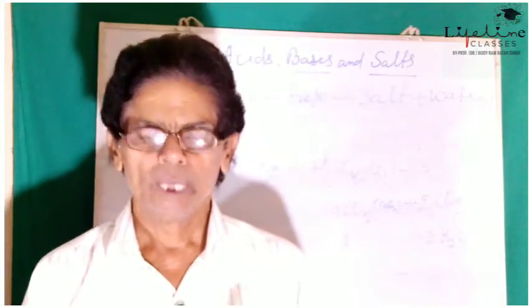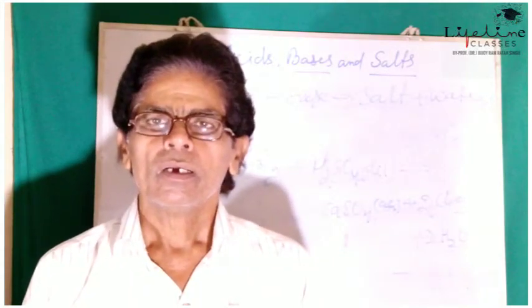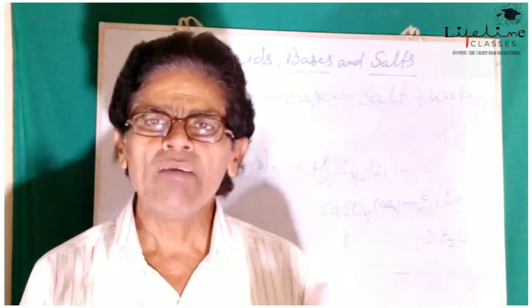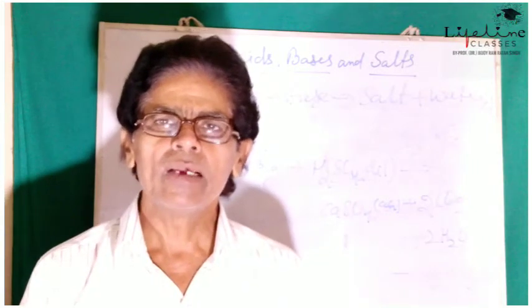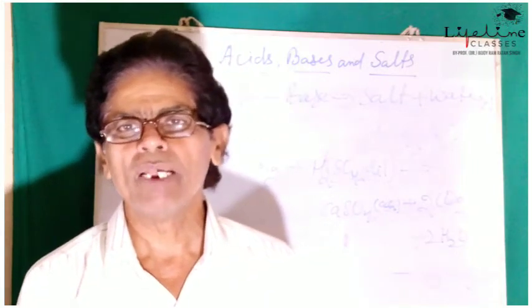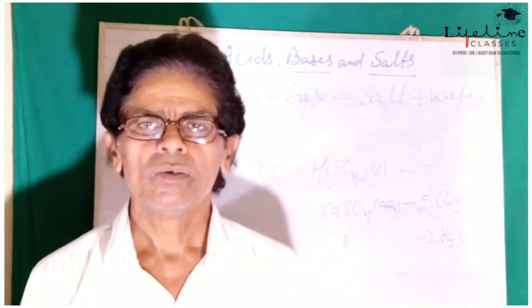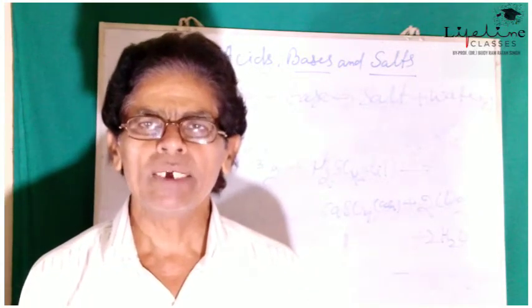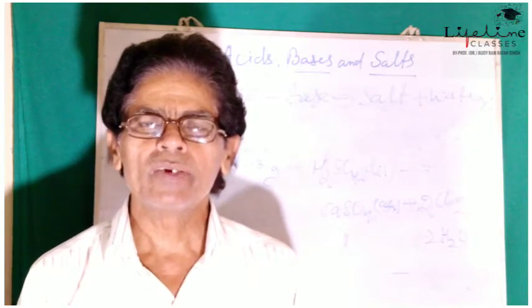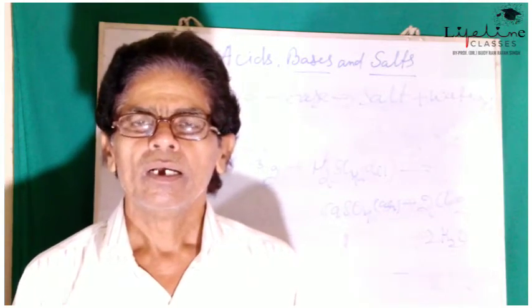That is why the product obtained by acid-base reaction is neutral.